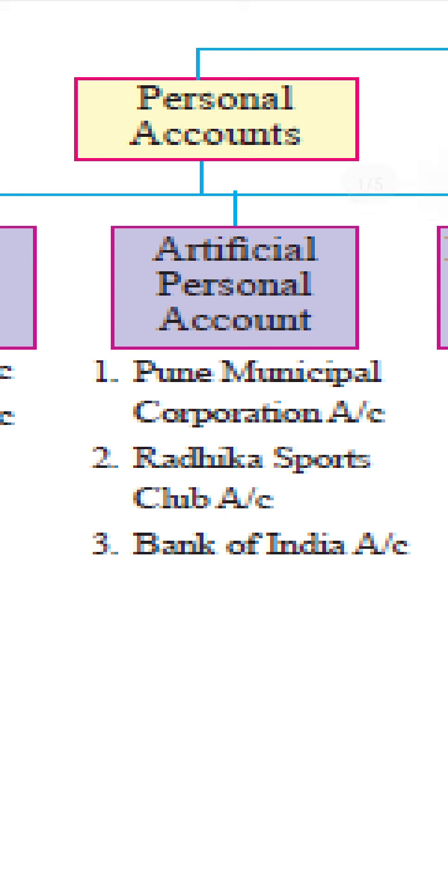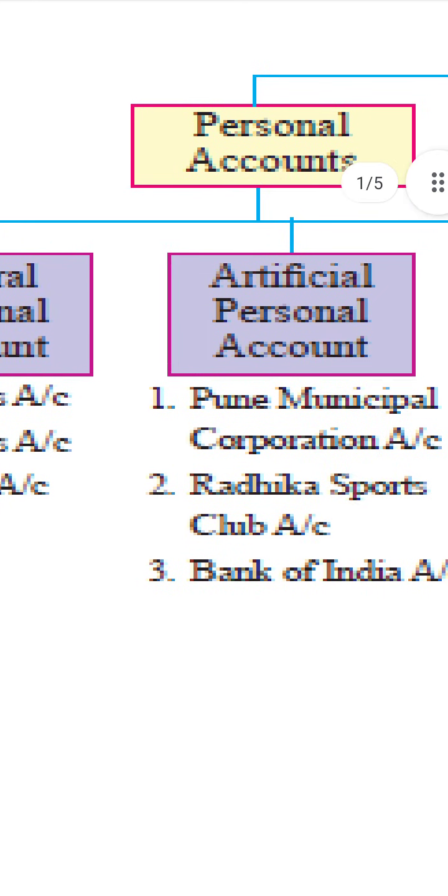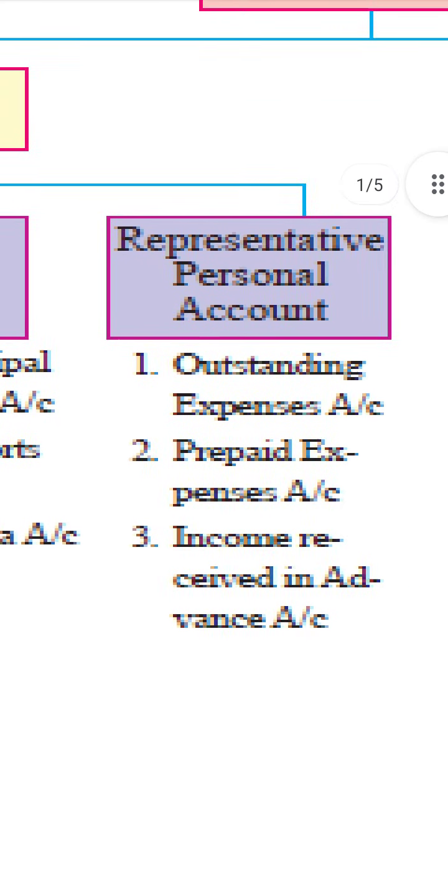Artificial personal accounts are any companies, bodies, governments or societies. Pune Municipal Corporation is an example. Any sports club, bank, company like Tata, Reliance, any shop, suppose Rajan Stores, any medical stores come under the artificial personal account. So in personal there is a natural personal account and an artificial personal account.